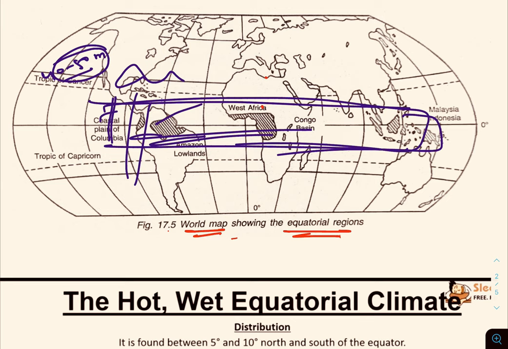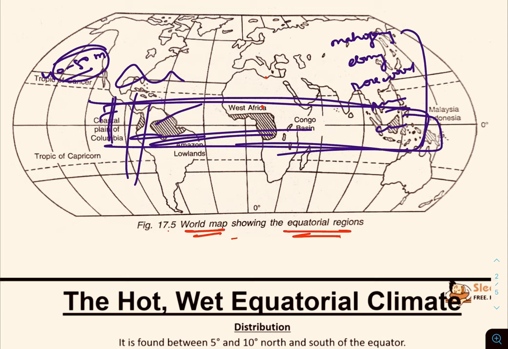And what are the big trees? The trees are basically mahogany, ebony, rosewood, rubber and cinchona. These are the important main trees.